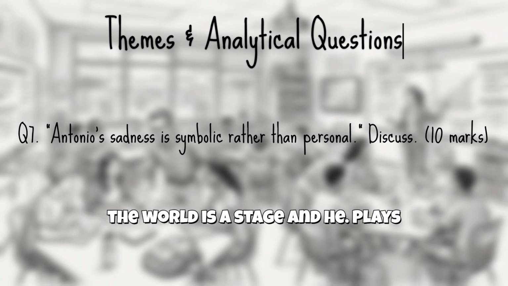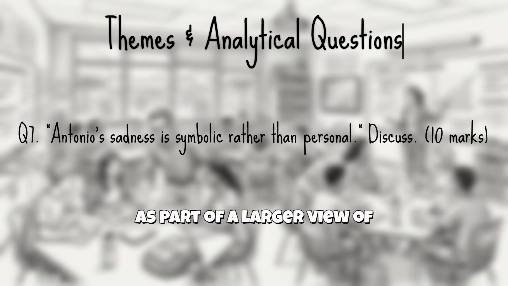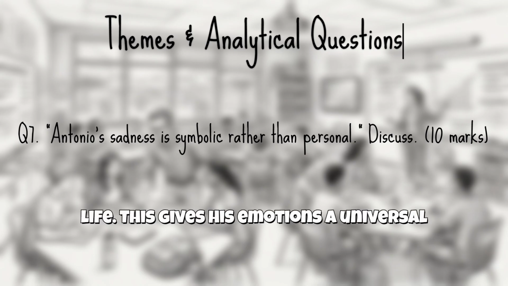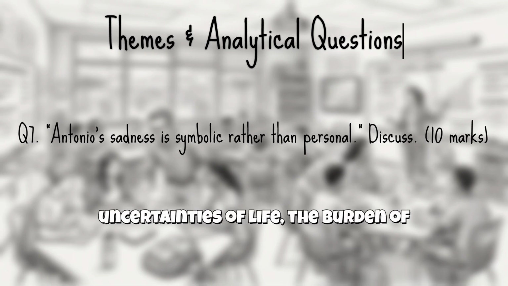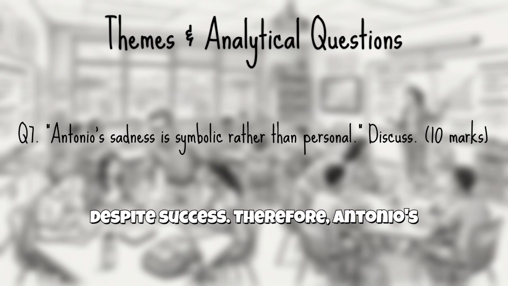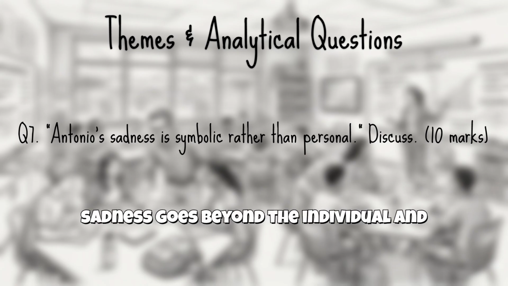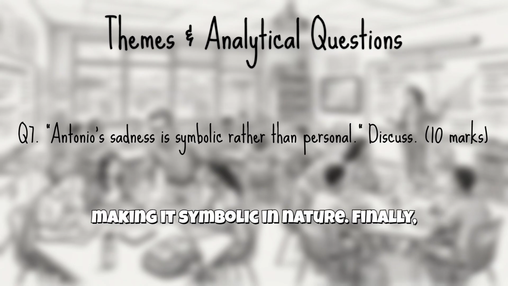When he says that the world is a stage and he plays a sad role, he presents his sadness as part of a larger view of life. This gives his emotions a universal meaning. It may represent the uncertainties of life, the burden of responsibility, or a sense of emptiness despite success. Therefore, Antonio's sadness goes beyond the individual and represents a broader human experience, making it symbolic in nature.